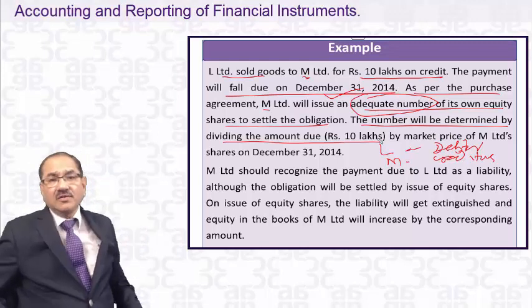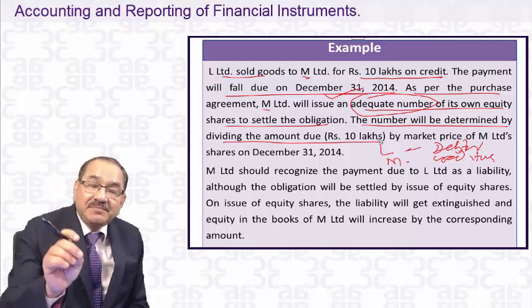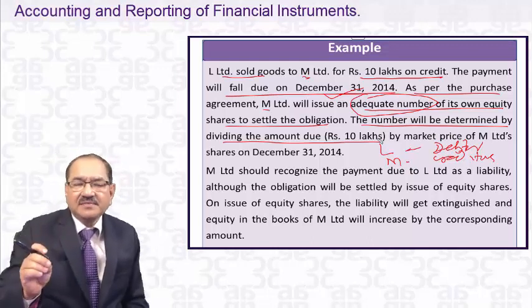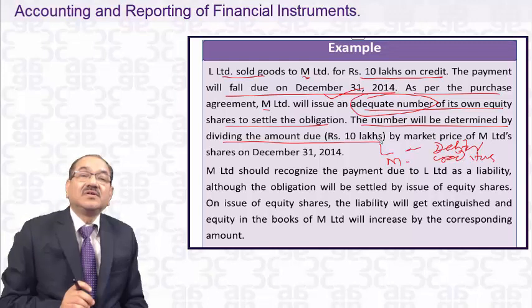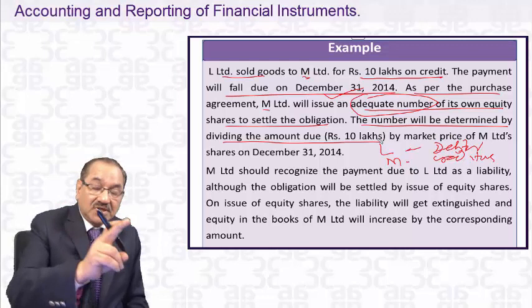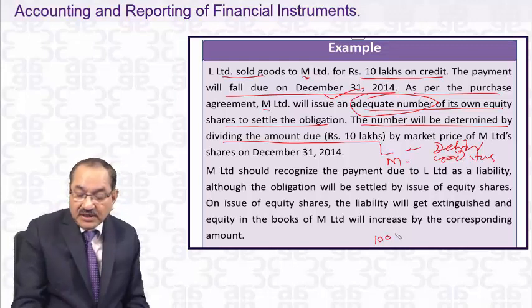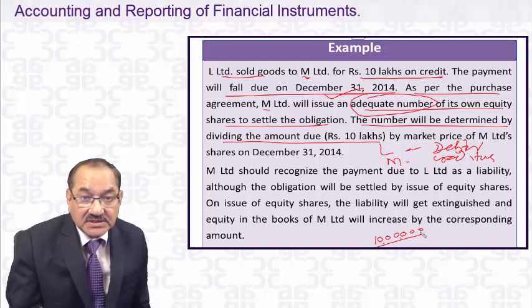Suppose on 31st December 2014, the market price of an M Limited share is 50 rupees. Its par value, nominal value, may be 10. The market price of shares of M Limited is 50 rupees. So how will it settle on 31st December 2014, the settlement date? It has to pay 10 lakhs to L Limited. It says, I will give you an adequate number of shares.